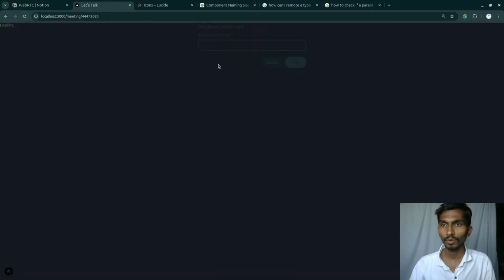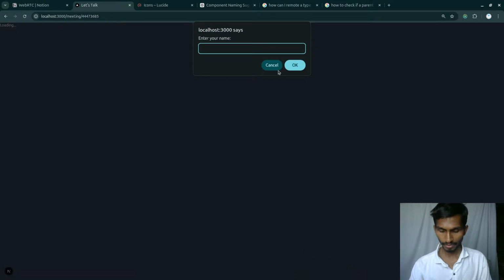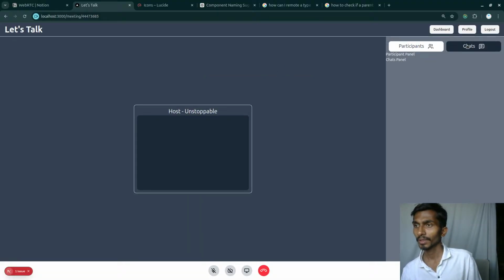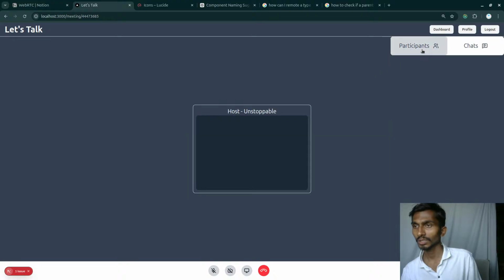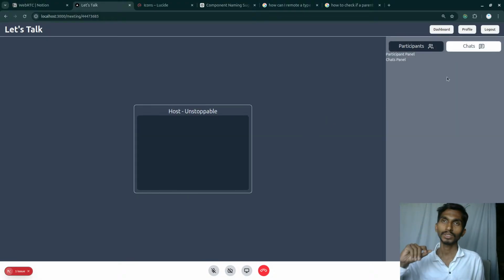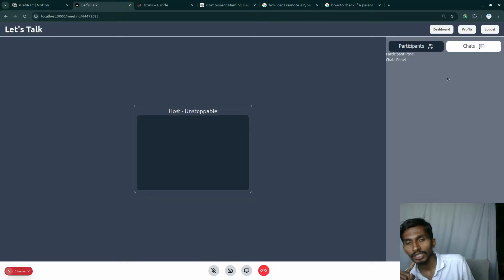So if I just simply reload it, enter the name here, enter, click on chats, and this chat is on. Click on participant and all, okay. Click on outside, click on participant, participant is on. Click on chats, go outside, click on chats, chats is on. Okay, it just flips here and there, and that is quite understandable because that happens then and there, so that's fine. But ultimately, yeah, it does work like that.